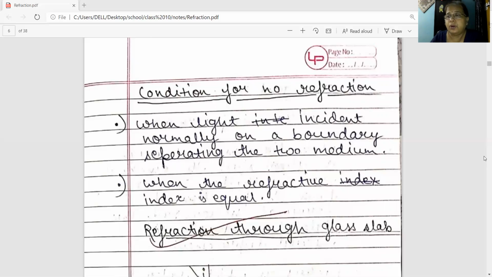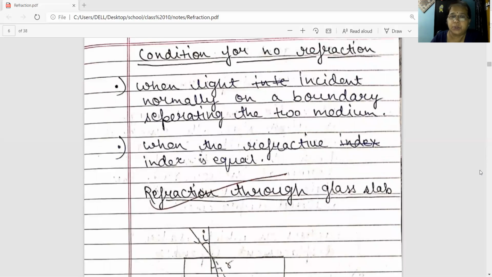Now, condition for no refraction. When the light is incident normally, then what happens? When the light is incident normally on the boundary separating the two media, in that case, there will be no refraction. And there will be no refraction when the refractive index of two media is equal. So these are the two conditions for no refraction of light.